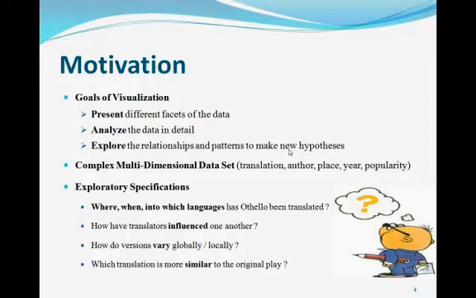Except for the textual retranslation documents, for each translation we also have a list of metadata associated with it, such as the author of the translation, the place where it has been published, the year when it has been published, and how many times this translation has been republished, which is referred to as the popularity.